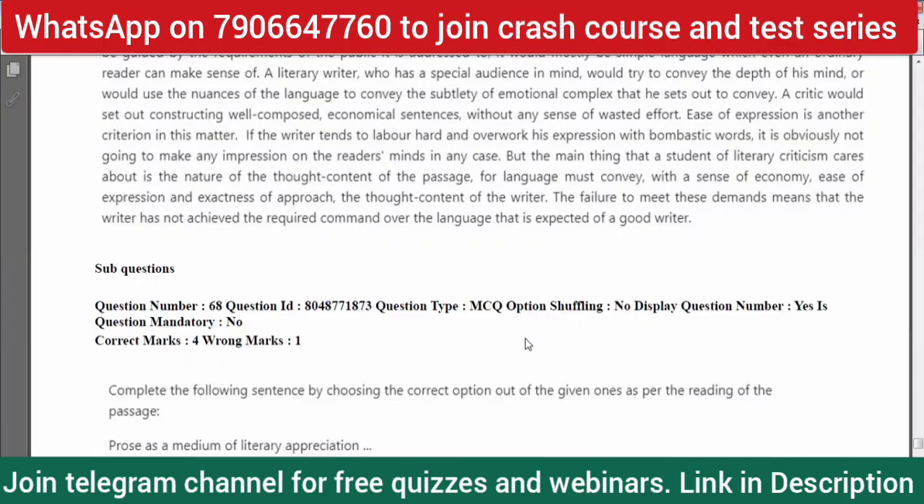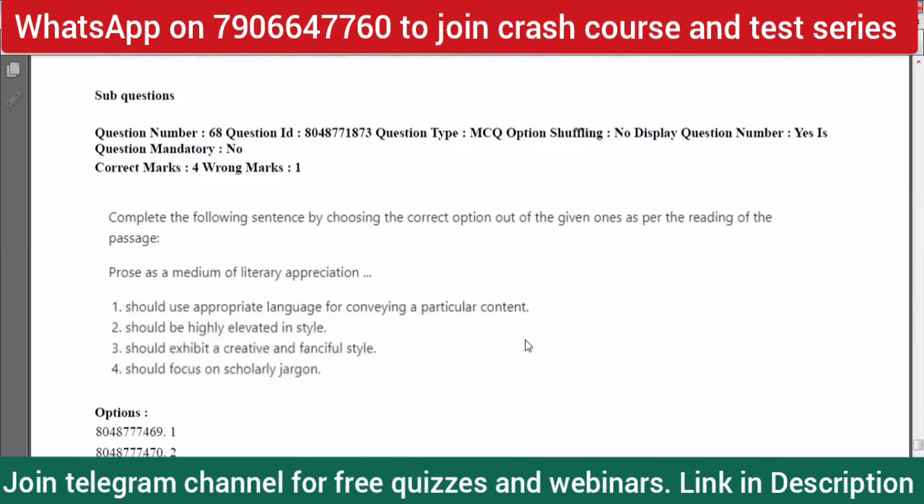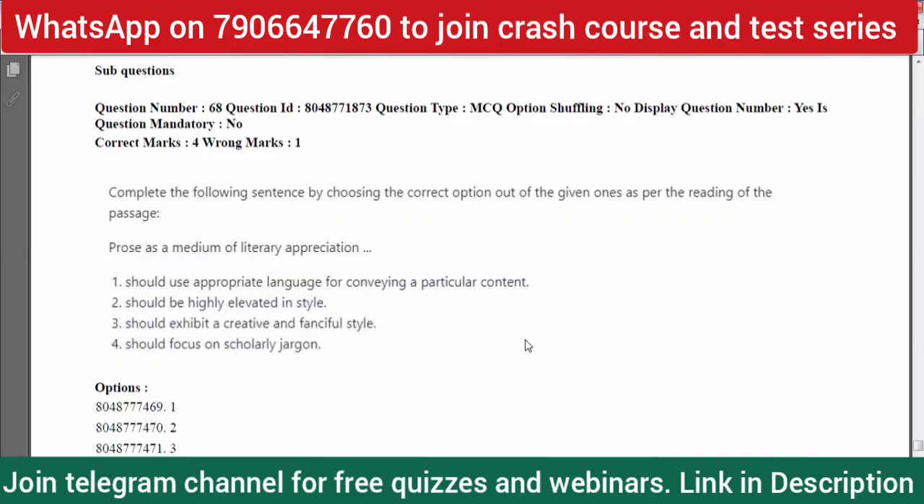A wonderful passage, you can see. It's a very simple passage. There is nothing complex about it. There is no word that you can't understand. So it's a very simple, easygoing passage. And now it's going to go straight into the questions.